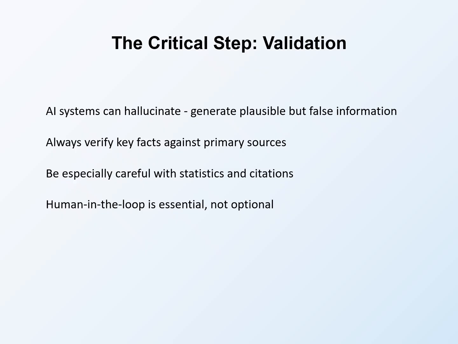When the AI says the community health assessment identifies diabetes as the top priority with a prevalence of 15%, go to the document and confirm that's what it actually says. Be especially careful with statistics and citations. These are where AI is most likely to make errors. Human in the loop is essential, not optional. AI is your assistant, not your replacement. You remain responsible for the accuracy of your work.